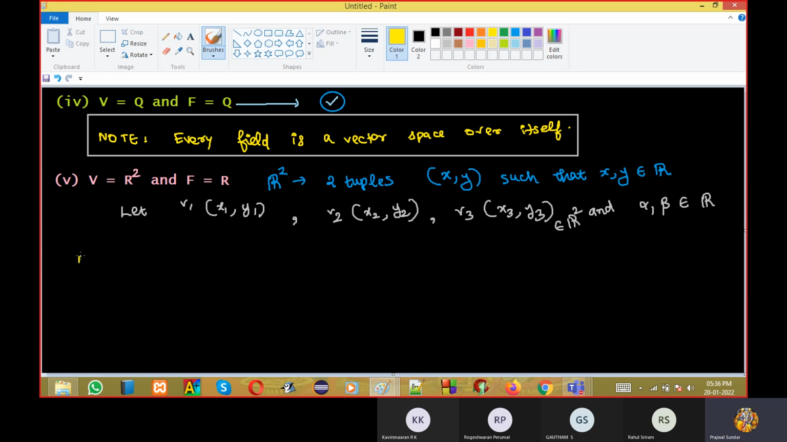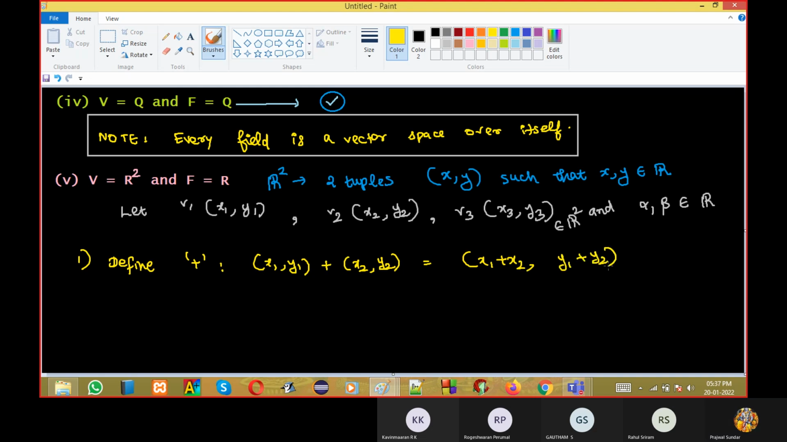First I'll define the plus symbol. (x1, y1) plus (x2, y2) means normal addition, correct? Today, ma'am did many questions wherein they gave their own definitions. In the question, suppose I am only giving this much, verify this. Then you will assume that it is normal addition, normal multiplication. You need to assume that.